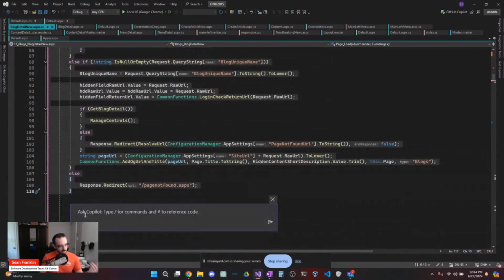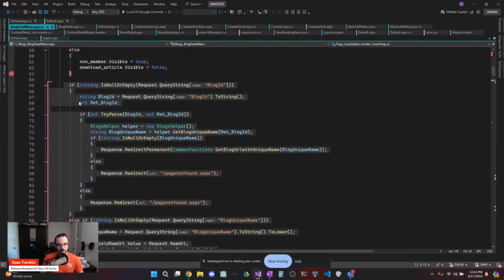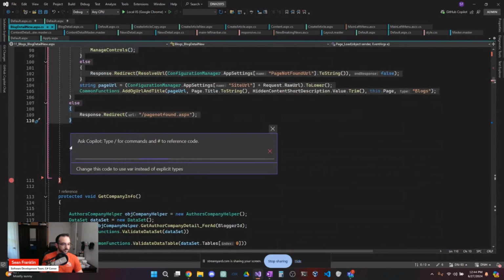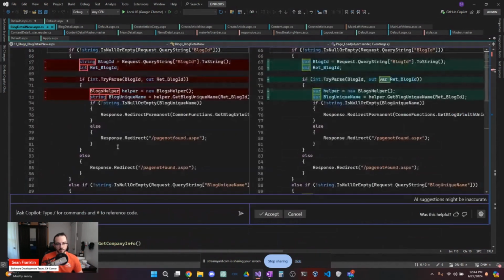So the first thing I can just say, maybe, change this code to use var instead of explicit types. Because nowadays we want to do that, so that's something basic. All right, then we can see the diff here. We're just going to compare real quick.